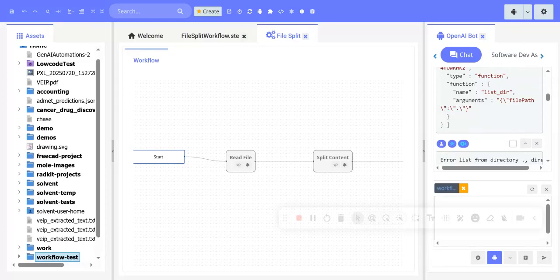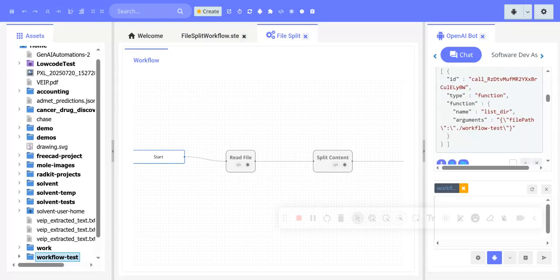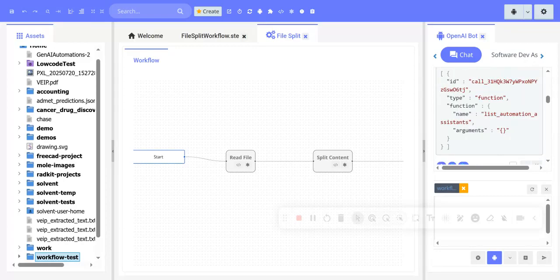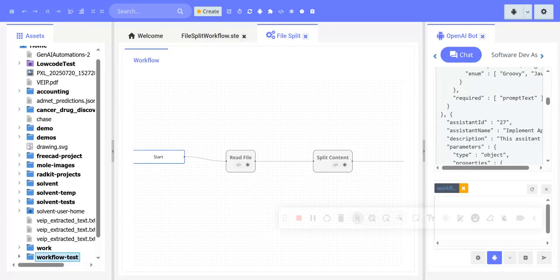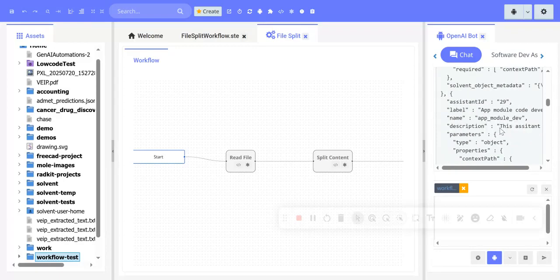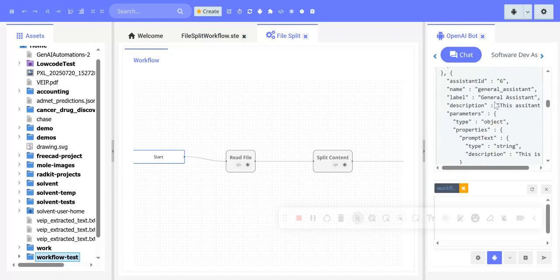And then, as it was writing the code here, it determined that we asked for a general assistant, but it needs the actual ID for the assistant, which we did not provide. But we did provide a tool that can list available assistants in the system, so it used that to determine that there is an assistant available, and it's called general assistant, which is in here, and the ID is 6.